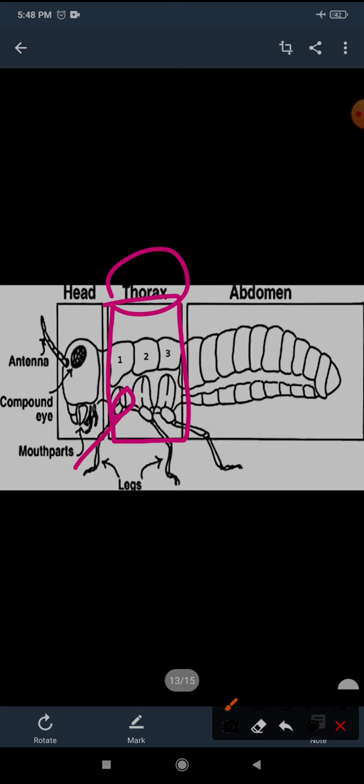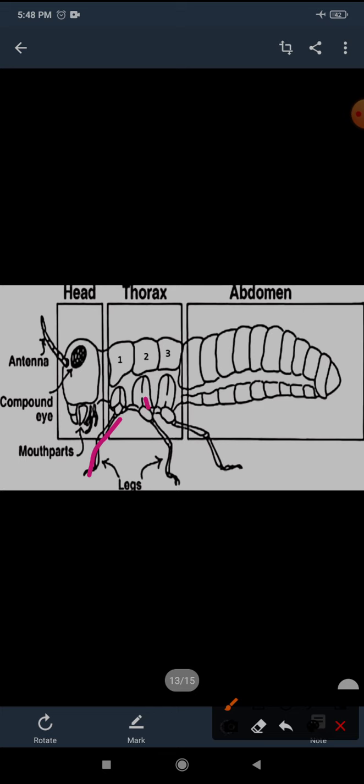As you can see in the picture, beneath the first segment you can see the leg emerging out.